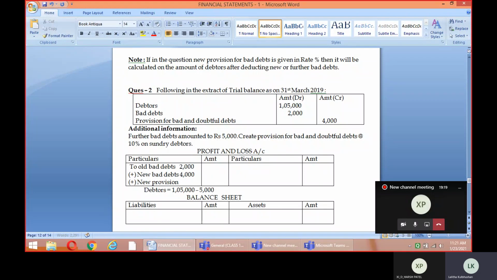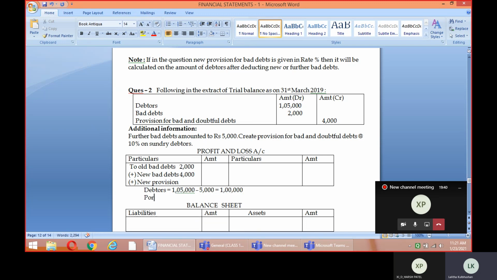So let me deduct the value of the new bad debts, because now the debtors won't remain 1,05,000 because of the bad debts. That has been confirmed, that for 5,000 rupees we are not going to get any amount. So the debtors here will be 1 lakh. This provision for bad debts will be calculated on this 1 lakh. Got it, children?